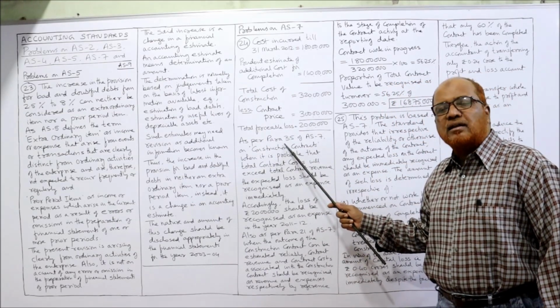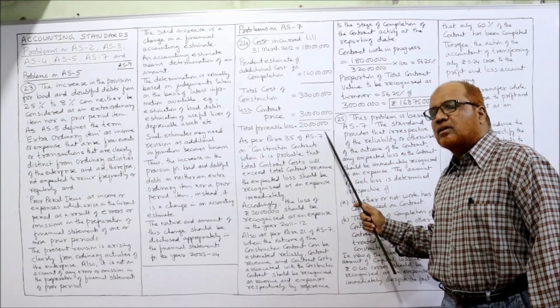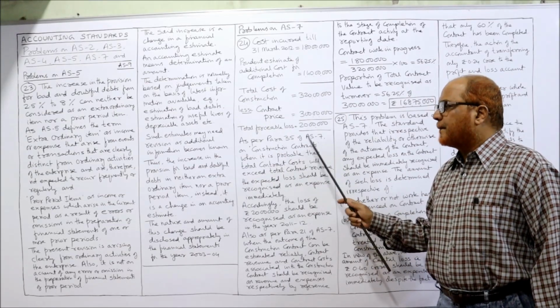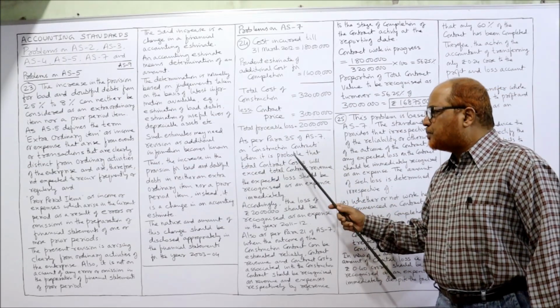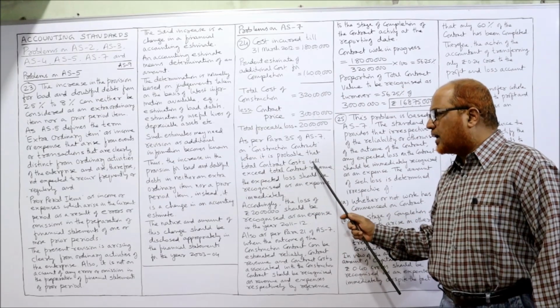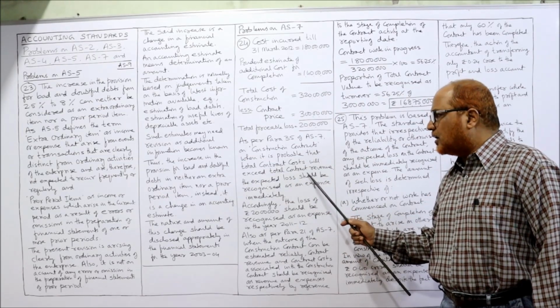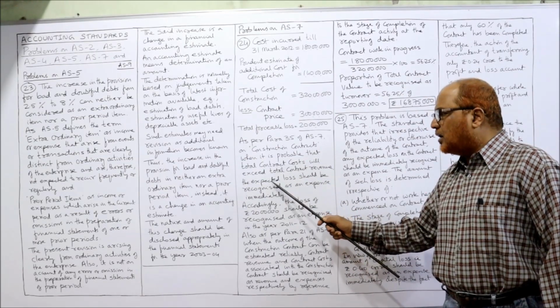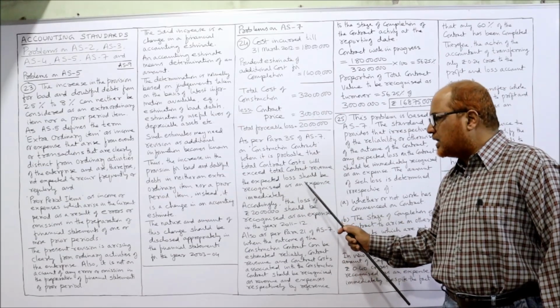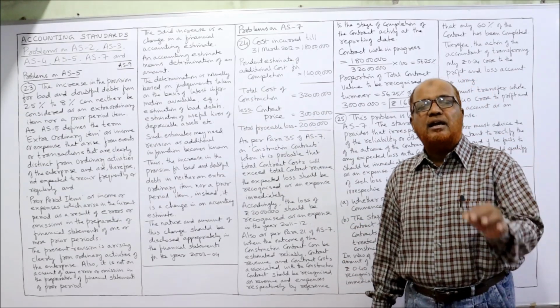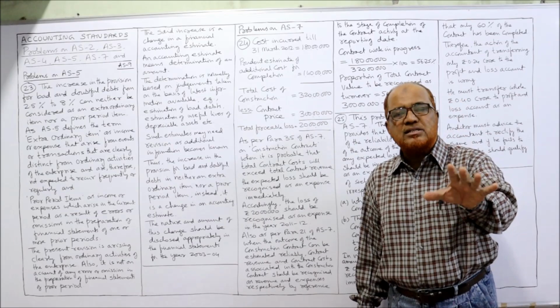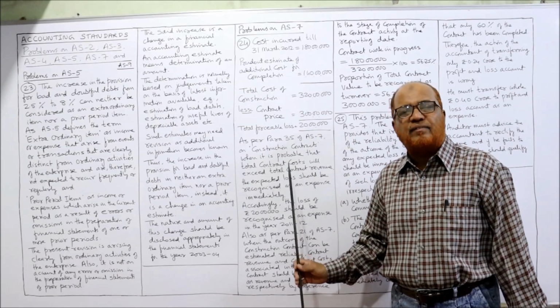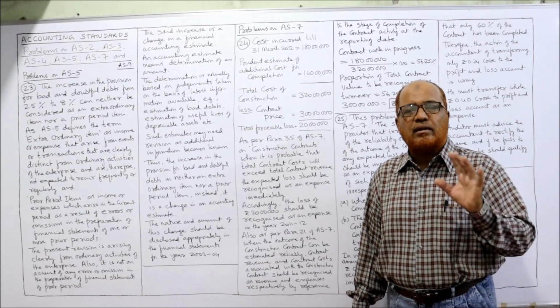So as per para 35 of the AS7 construction contract, when it is probable that the total contract cost will exceed the contract revenue, the expected loss should be recognized as an expense immediately. That is the provision given by para 35 of AS7.